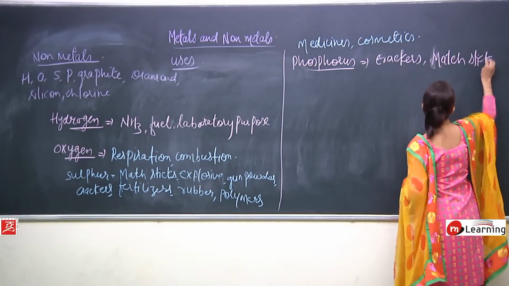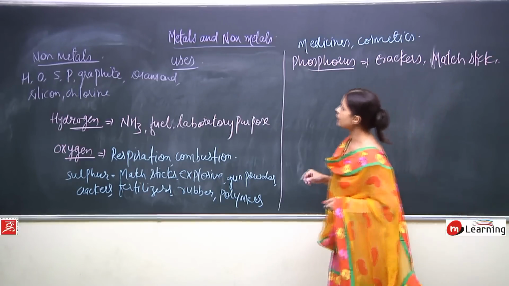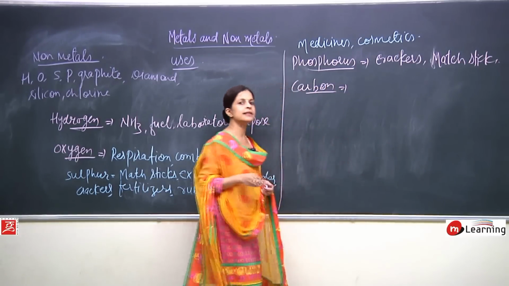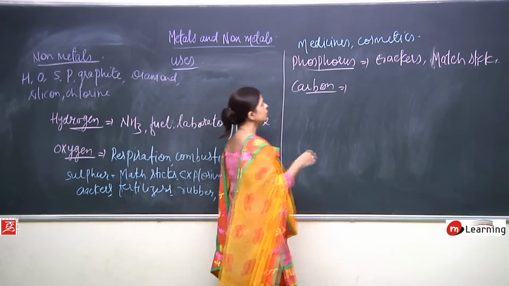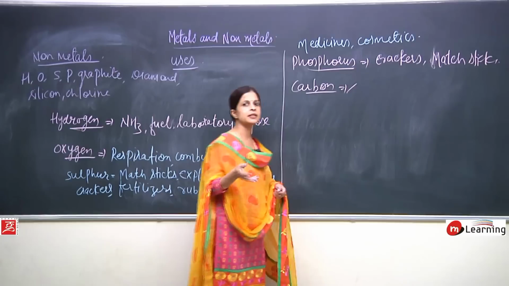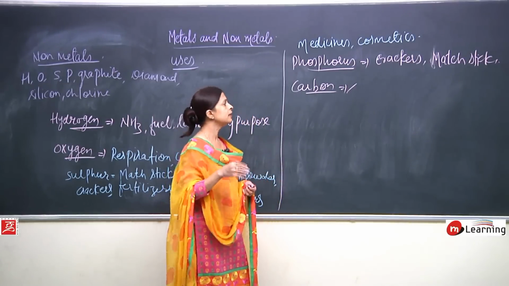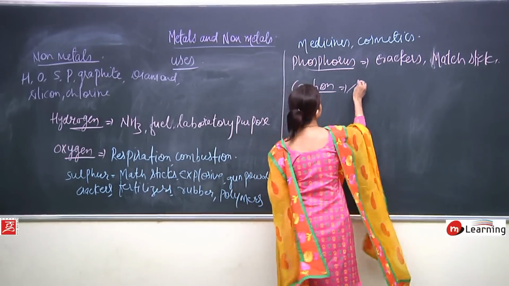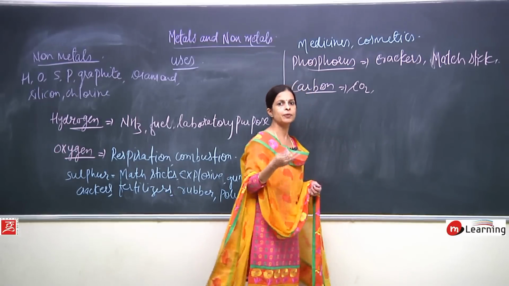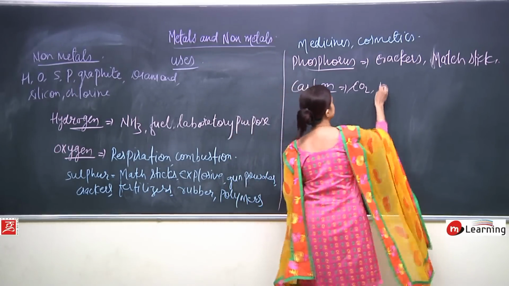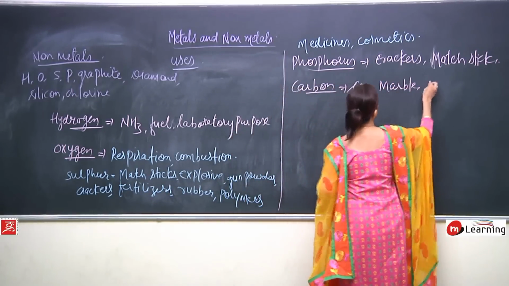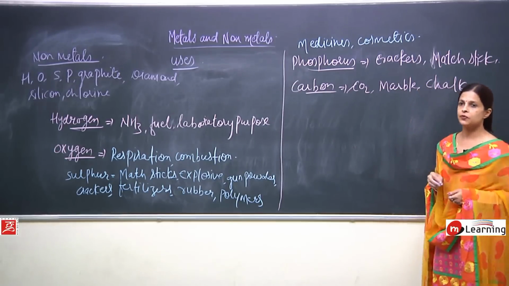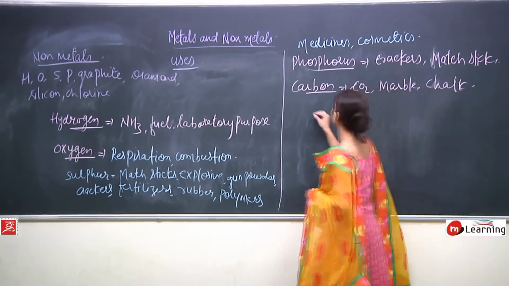Okay, now next one is carbon. We have discussed carbon exists in two forms. So, carbon is very useful. First of all, it is present in the combined state, carbon dioxide. It combines with oxygen. That means in combined state it is very useful as it is present in the form of carbon dioxide. It is present in the marble. It is present in the chalk. Okay. So, it is very useful. Now, other uses when we talk about graphite.